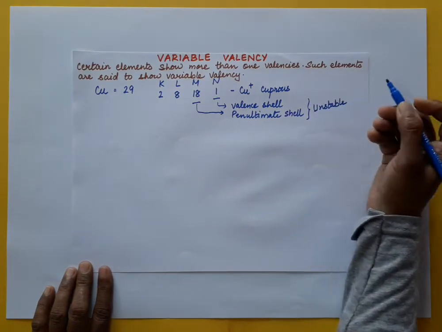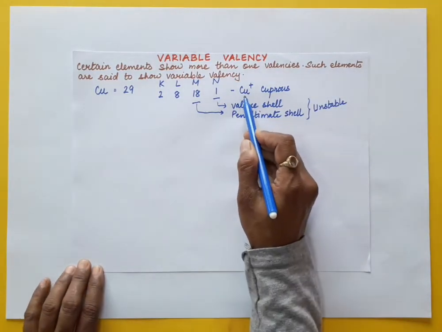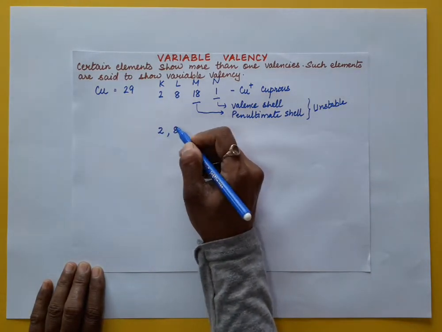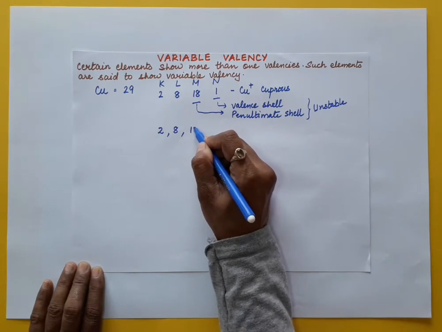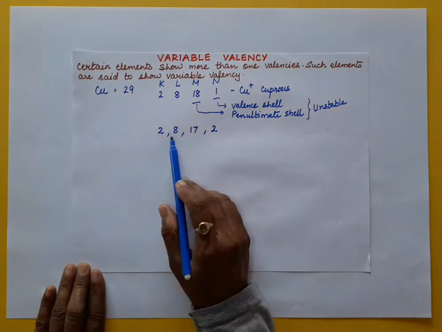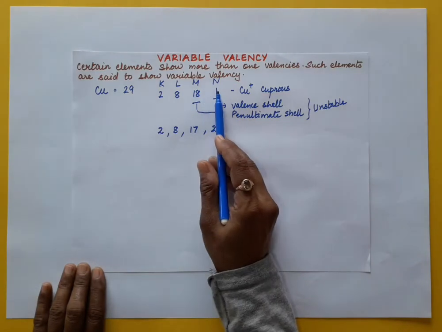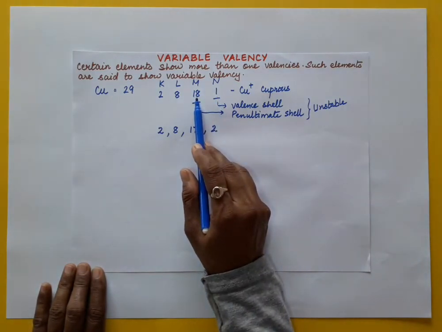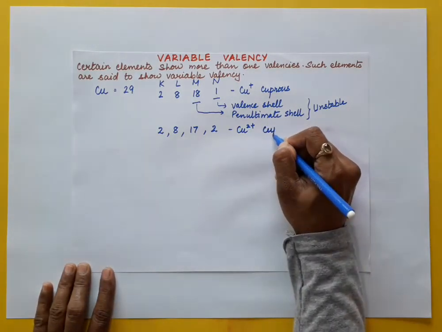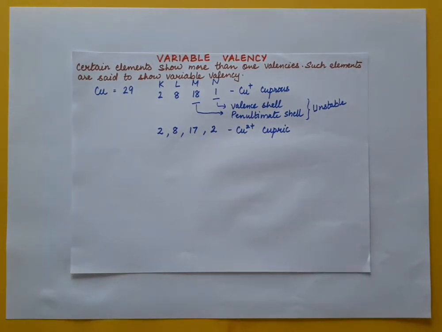Here, when it has one electron in the outermost shell, it loses one electron and is known as cuprous. Sometimes, from the penultimate shell, an electron jumps to the outermost shell after absorbing a certain amount of energy, and the electronic configuration of copper becomes 2, 8, 17, 2. Then it becomes Cu2 plus. It loses 2 electrons and becomes cupric. This is how it has two valencies, cuprous and cupric.